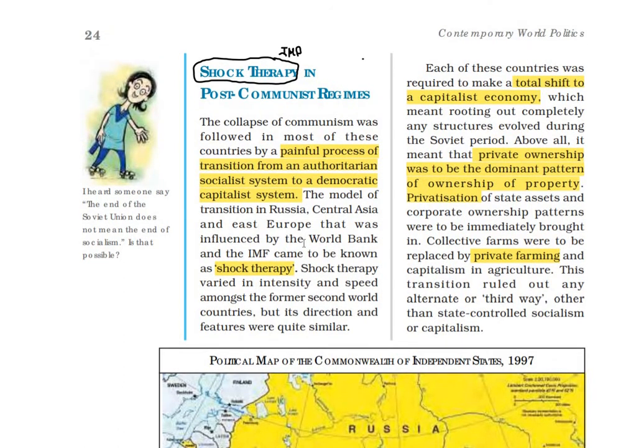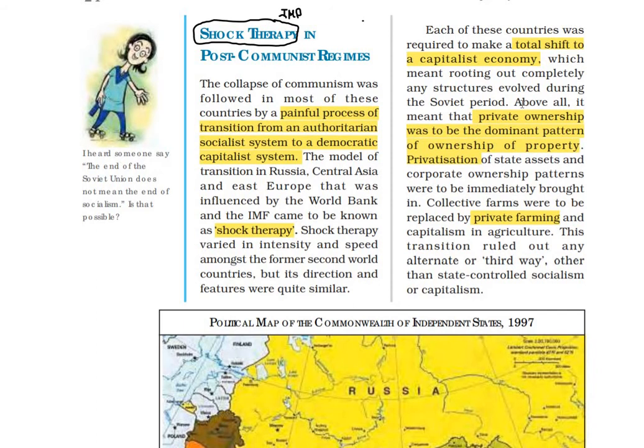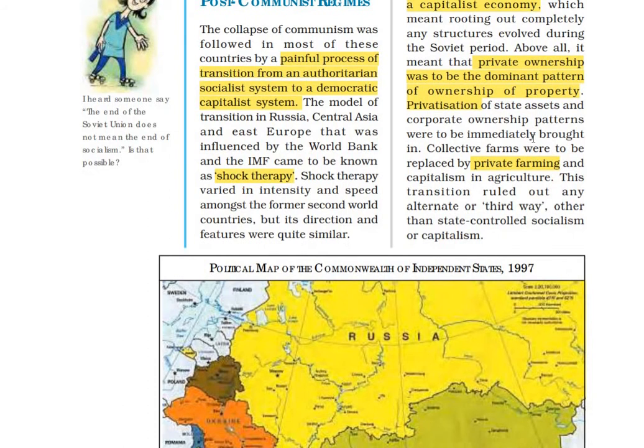Now, what did shock therapy include? It included a total shift to a capitalist economy. All these independent countries from the Soviet bloc had to convert their system from a socialist system to a capitalist system. Private ownership was to be the dominant pattern of ownership of property. Another thing was privatization of state assets and corporate ownership. Private farming was to be introduced.